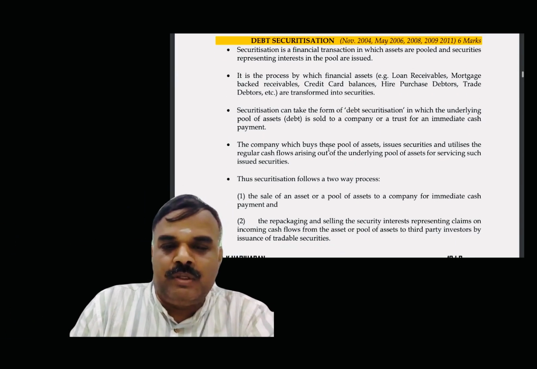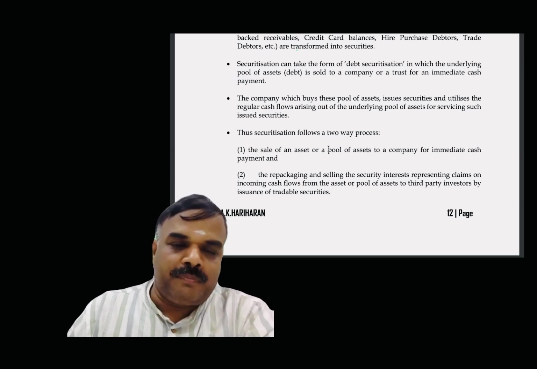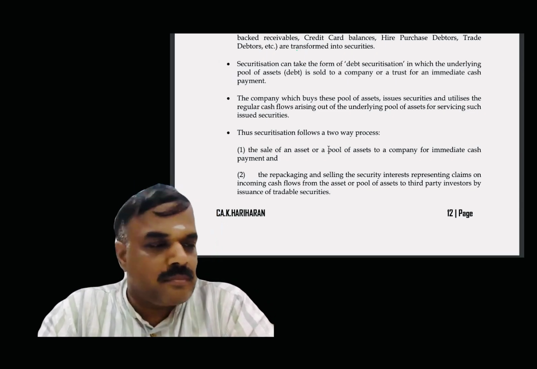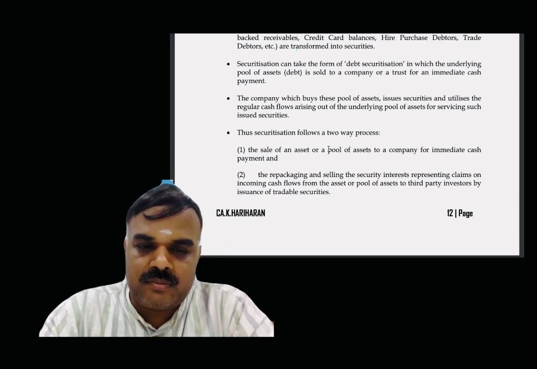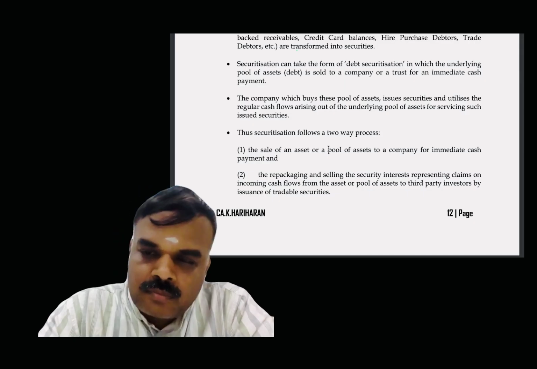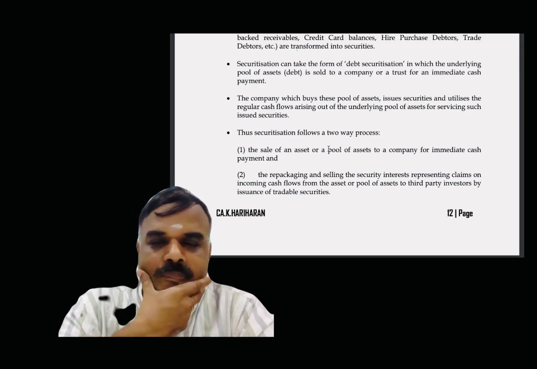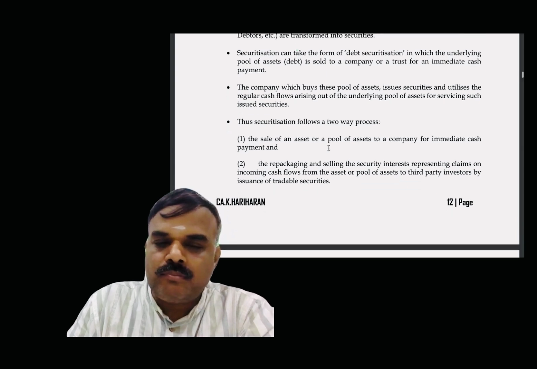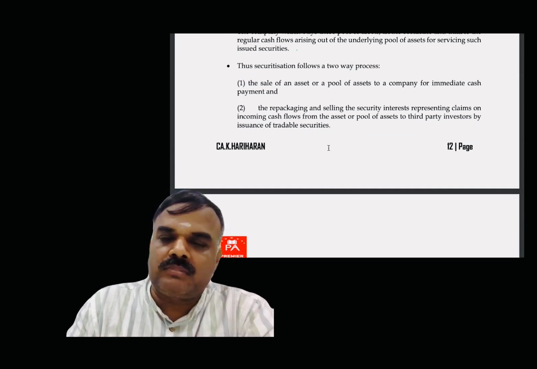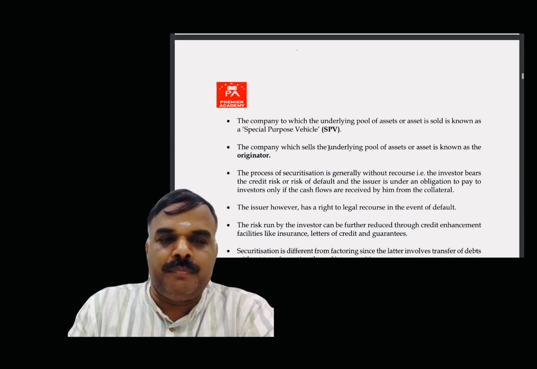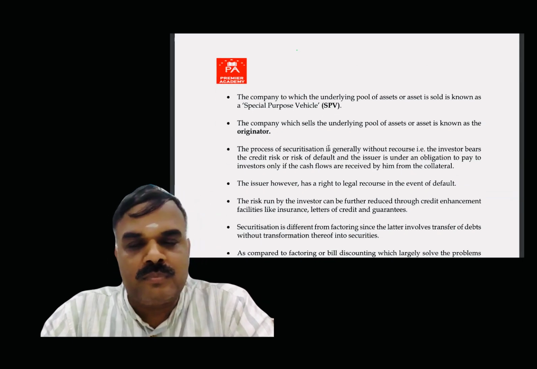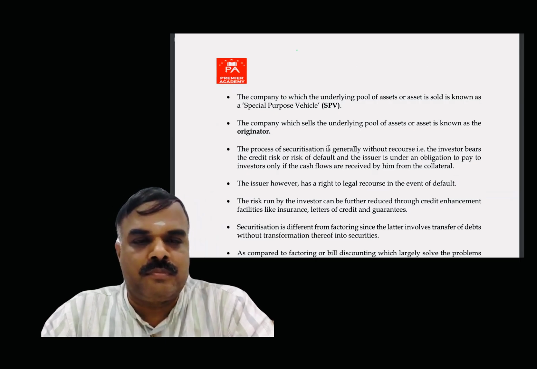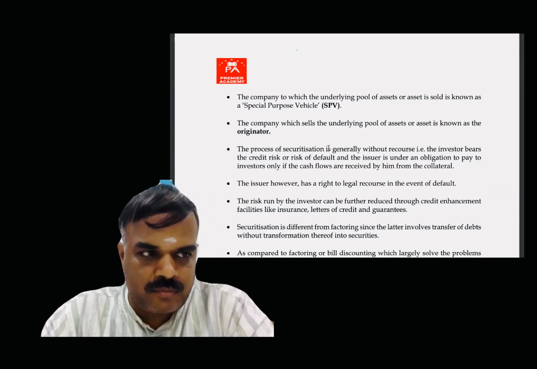Yes, sir. It is a two-way process. Point number one: the sale of an asset or a pool of assets to a company for immediate cash payment. And point two: the repackaging and selling of the security interests representing claims on incoming cash flows from the asset or pool of assets to third-party investors by issuance of tradable securities. The company to which the underlying pool of assets is sold is known as a special purpose vehicle, SPV. The company which sells the underlying pool of assets is known as the originator.